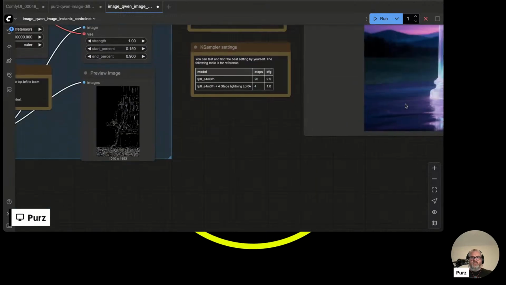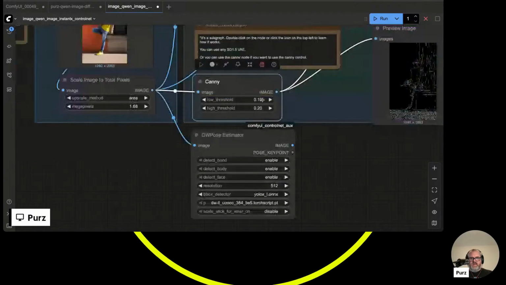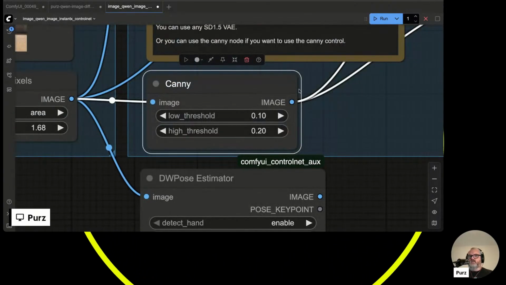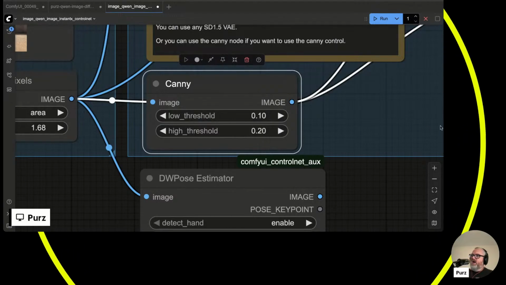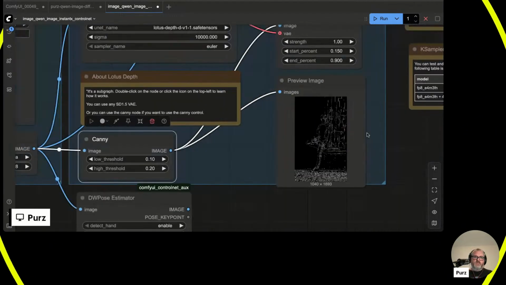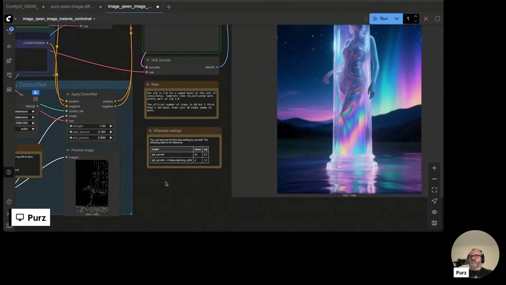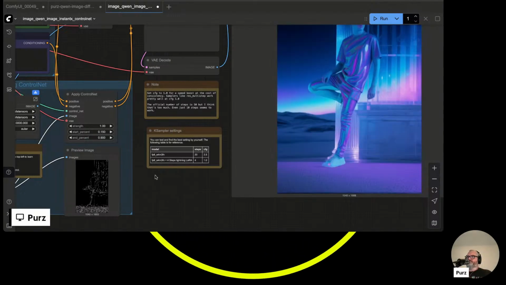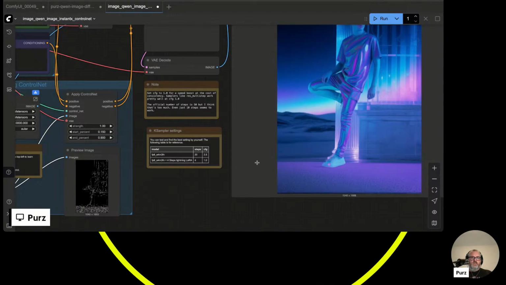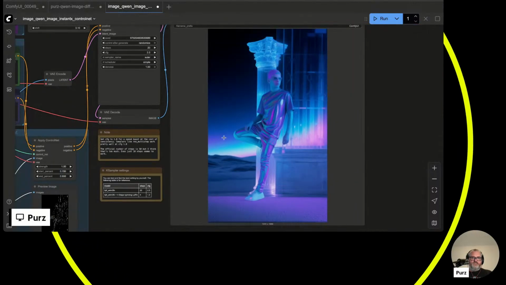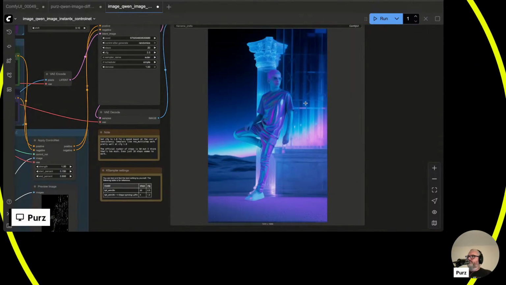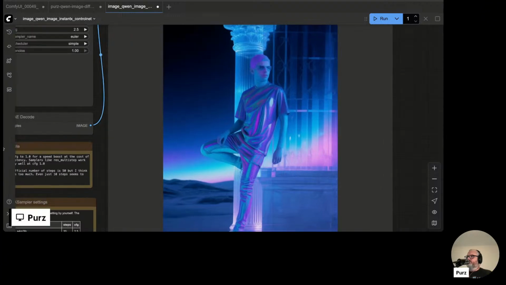And these thresholds here on the Canny node, they work similarly to the start and end percent. So you can play with those as well to get more lines or fewer lines if you find there's too much or too little. You could think of it as how much of the camera space it can see, right? Okay, that is sick. Cool.